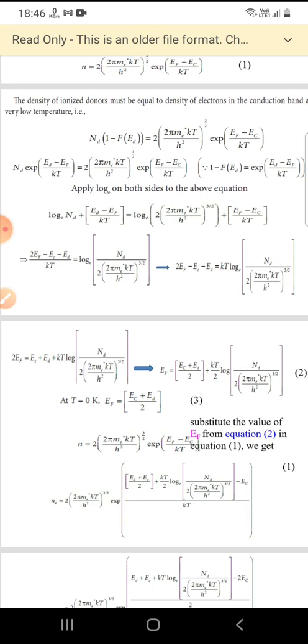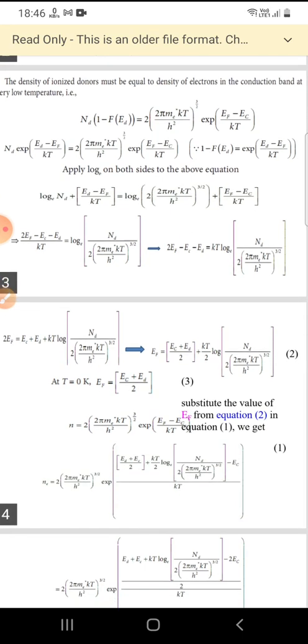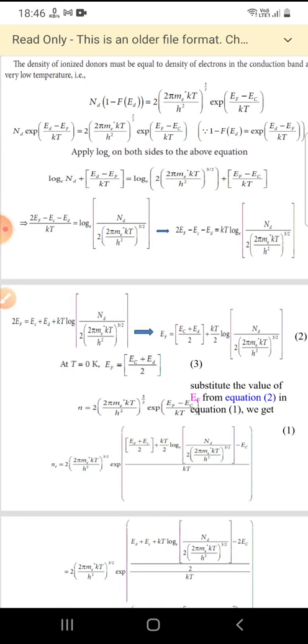Then if we take the negative terms to the right side of the equation, we get 2Ef equals Ec plus Ed plus kT into log of the same term. Finally we get Ef is equal to (Ec plus Ed) by 2 plus kT by 2 into log of Nd by 2 into (2 pi me star kT by h square) whole power 3 by 2.